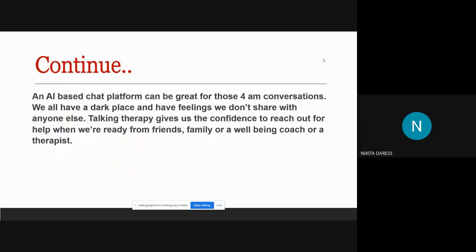An AI-based platform can be great for those 4 AM conversations. We all have a dark place and feelings we don't share with anyone else. Talking therapy gives us the confidence to reach out for help when we are ready, from a friend, family, a well-being coach or a therapist. And this app and 10 hours of in-person therapy are rarely enough to break long-held thought patterns. And this is an AI-based application.